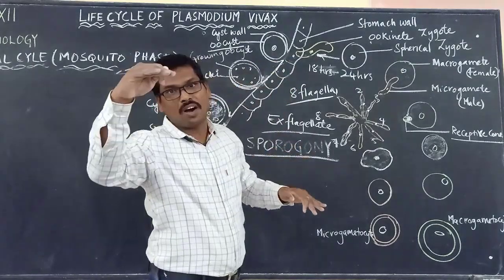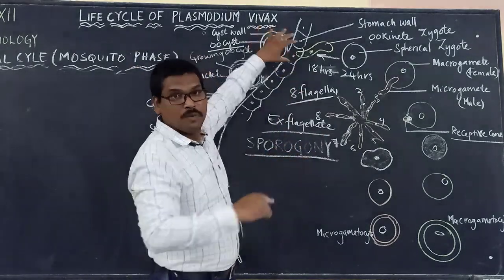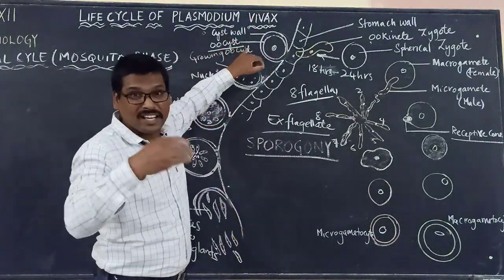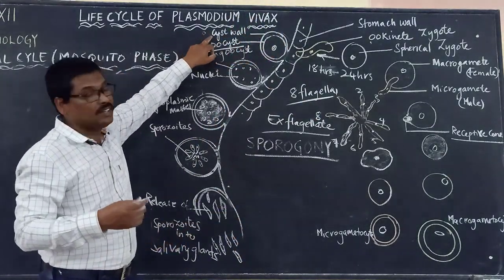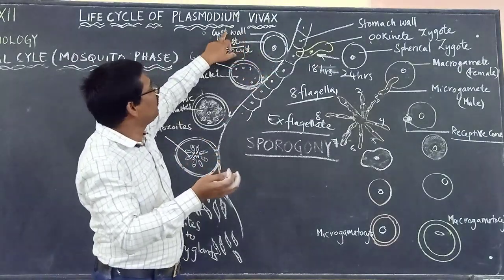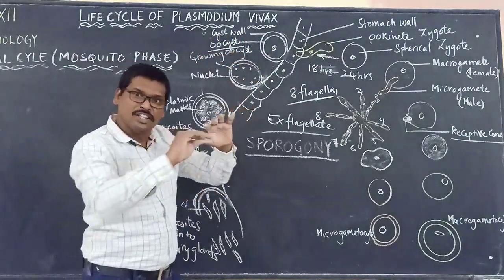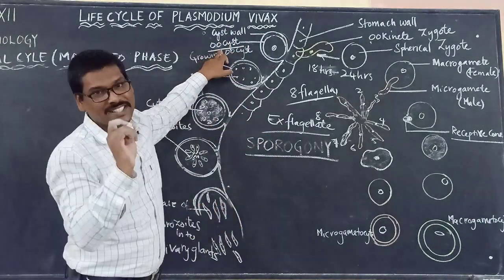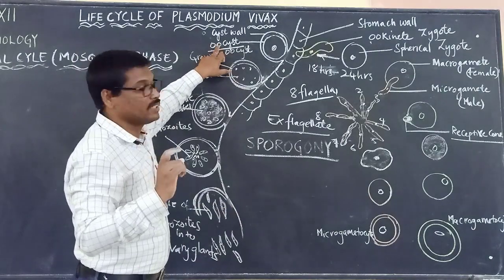It now moves onto the surface of the stomach wall, forming again into a spherical shape, and it secretes a wall called a cyst. So the ookinete is covered with the cyst wall. Once the ookinete is covered with the cyst wall, we call it what? Oocyst. We are calling it the oocyst.